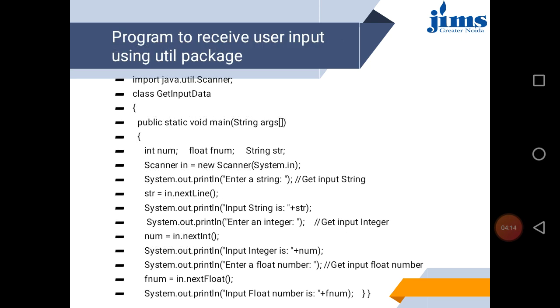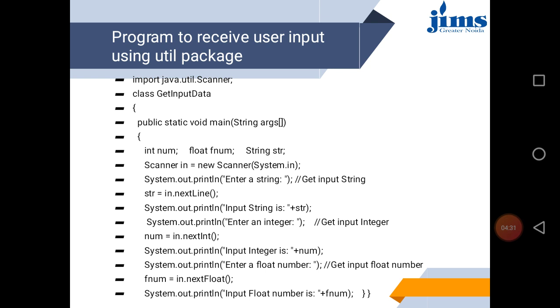So in this program, what is happening? In this program, get user input, the first line says that we are importing java.util.Scanner.